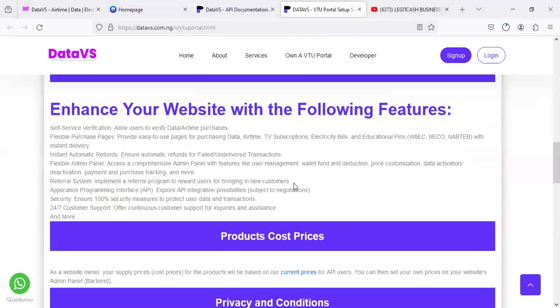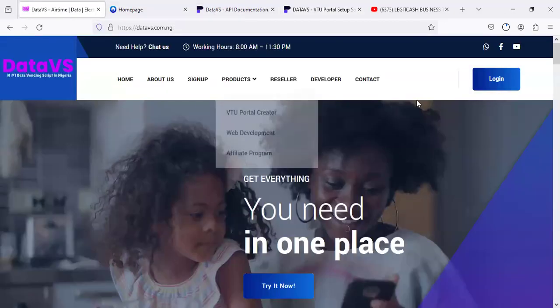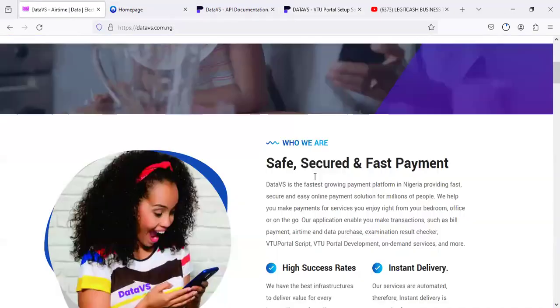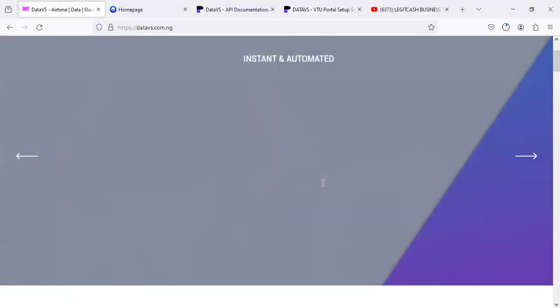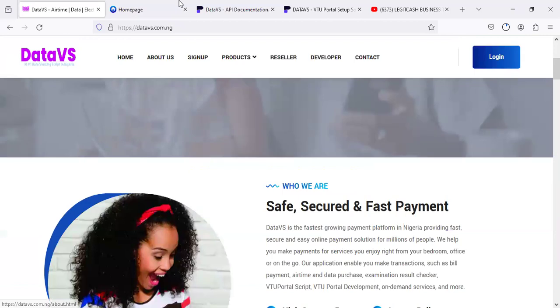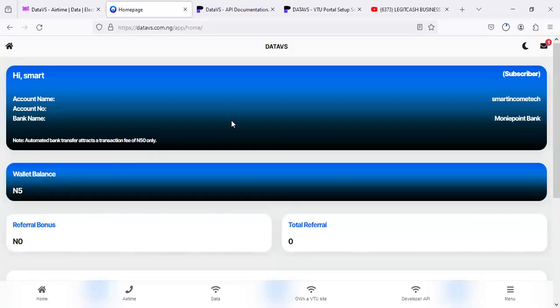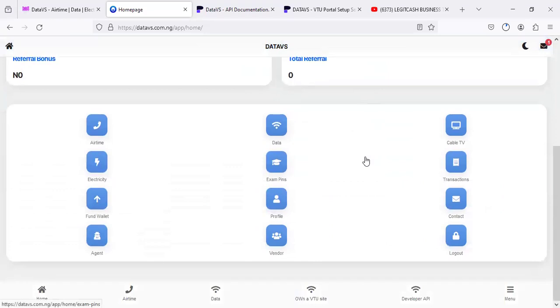So your website is gonna have 2 things. Let me show you what your website is gonna have. You're gonna have a custom landing page, not exactly like this, but a very unique one. We are gonna be doing that in the upcoming series. Just to show you proof, it's gonna be your own domain.com.ng, registered on your brand, and then it's gonna have a back-end application, which of course we are looking at on the screen right now.